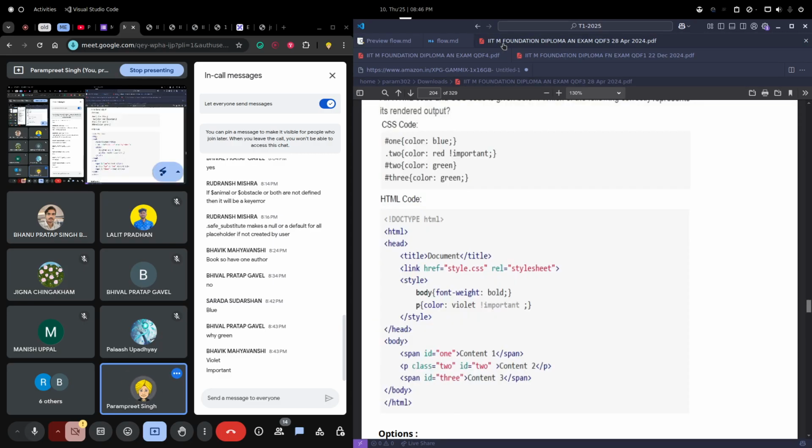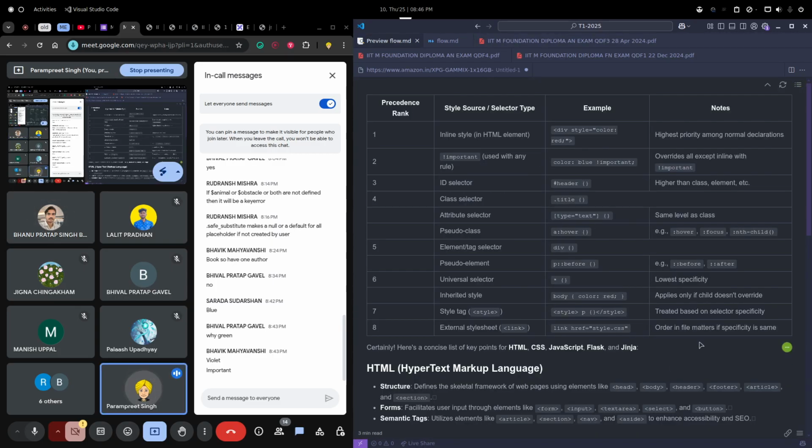You guys can read it once, and if you have any doubt you can ask. Important is on the second place, I thought it would be third.